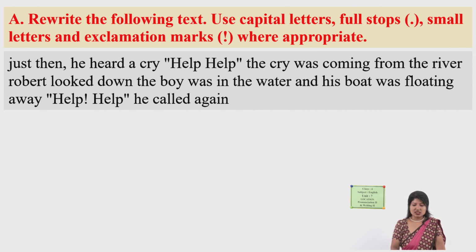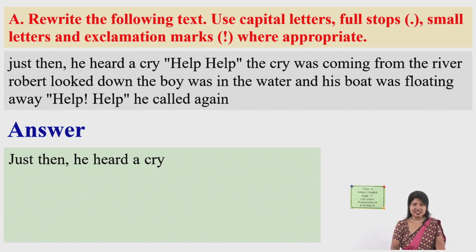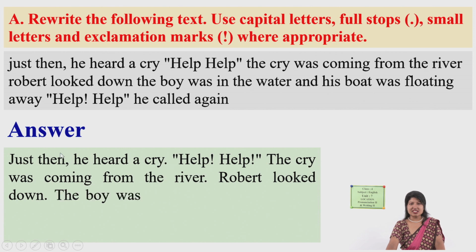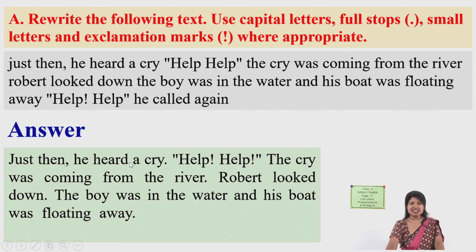Here it goes, the answer. Okay, look at here. Just then he heard a cry. You can see the difference now. Just, yes, our guess is right. J is capital, Just. Then, comma, he heard a cry.